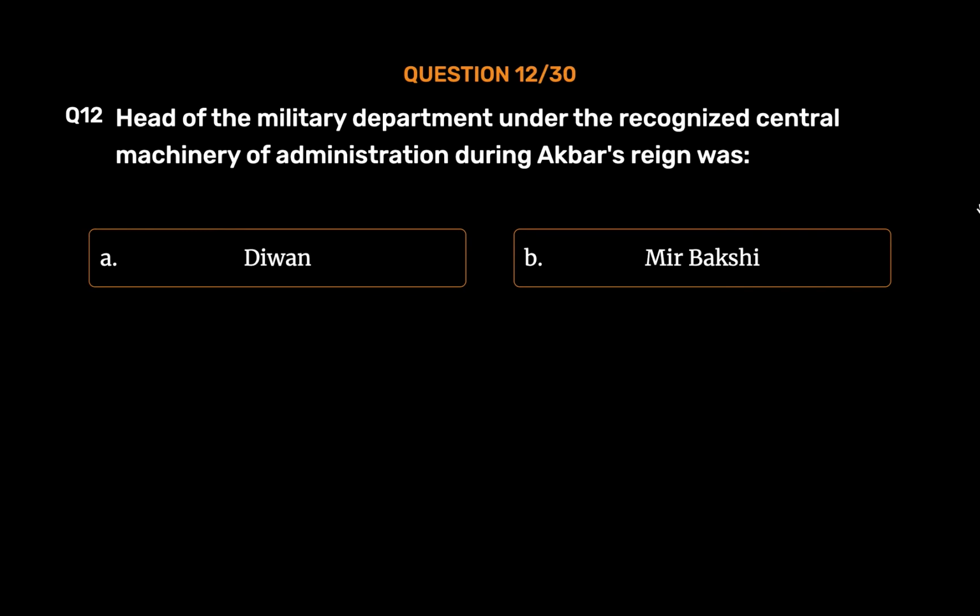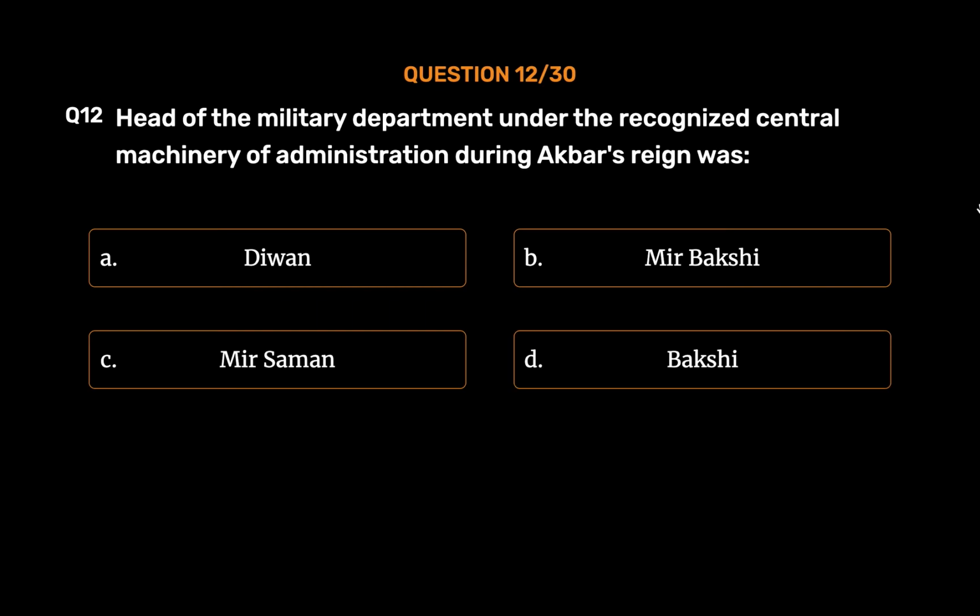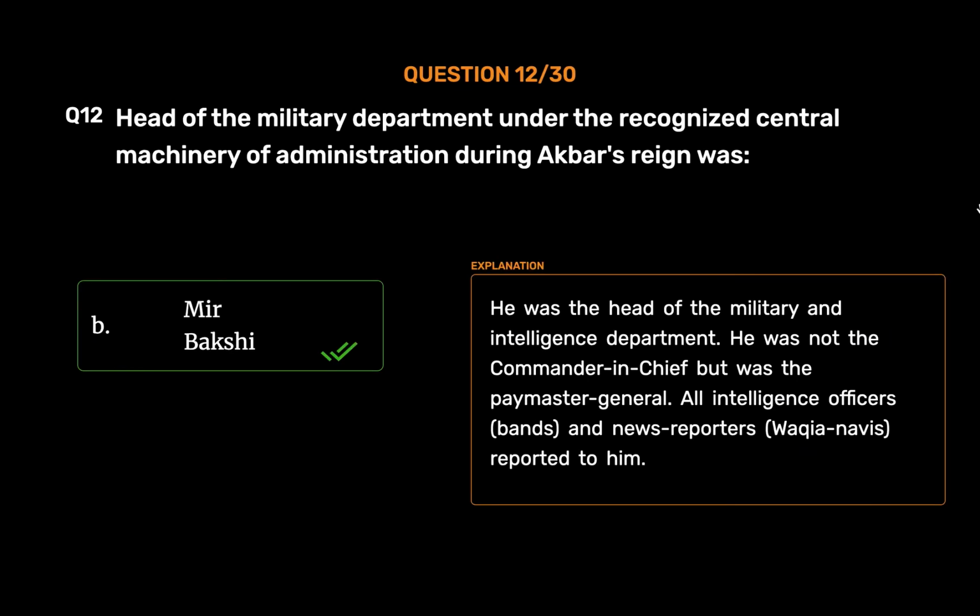Diwan. Option B. Mir Bakshi. Option C. Mir Saman. Option D. Bakshi. The correct answer is option B. Mir Bakshi. He was the head of the military and intelligence department. He was not the commander-in-chief but was the paymaster general. All intelligence officers, bands, and news reporters, Vakya Navis, reported to him.